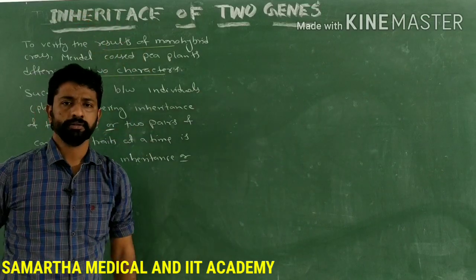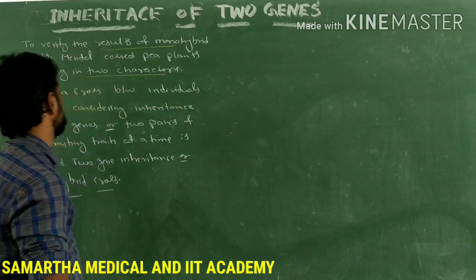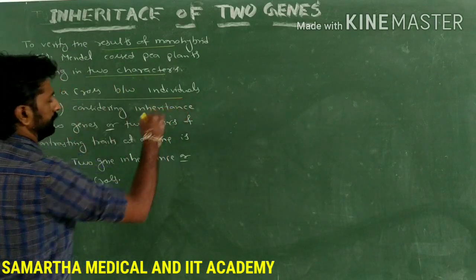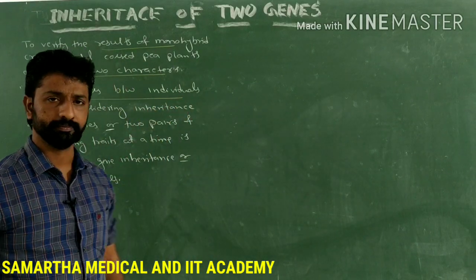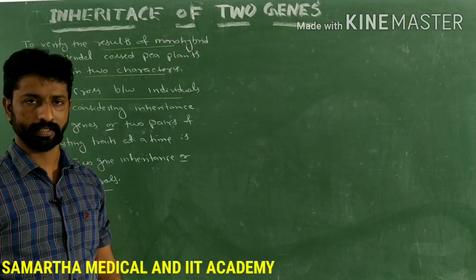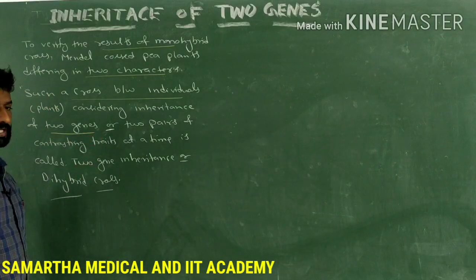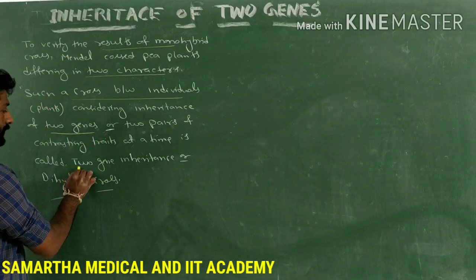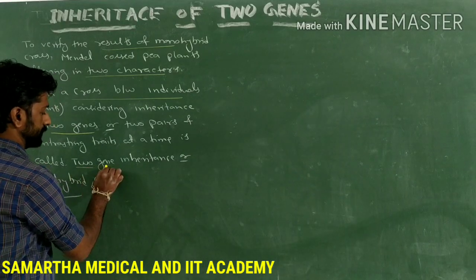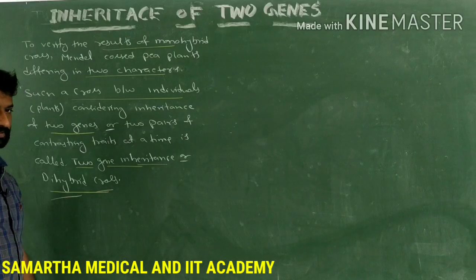So how can you define the dihybrid cross or the inheritance of two genes? That is a cross between the individuals or the plants considering two pairs of contrasting traits at a time, or inheritance of two genes at a time. Then such a study or such a cross is called two gene inheritance or dihybrid cross.